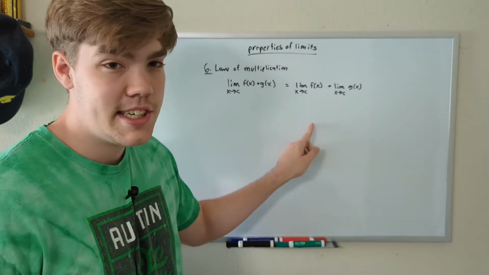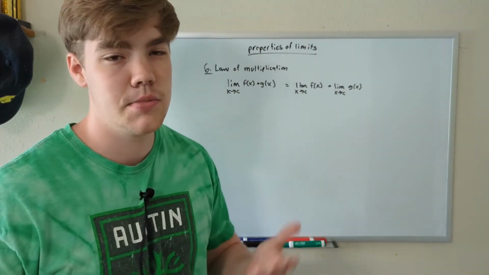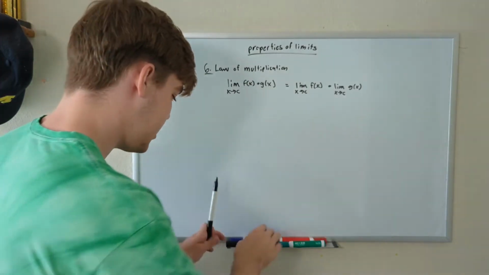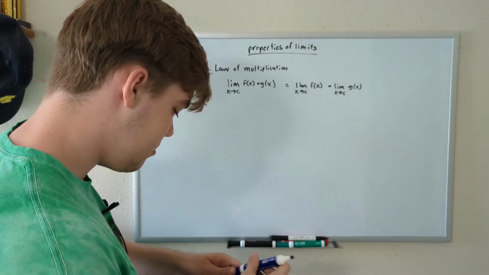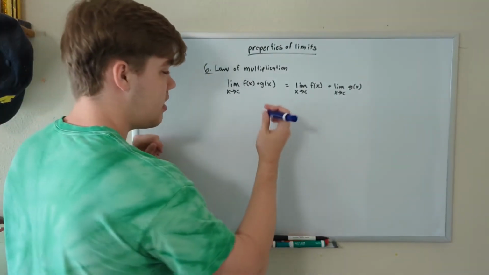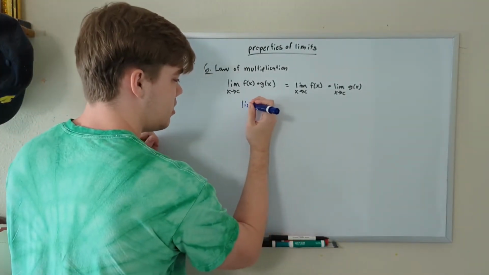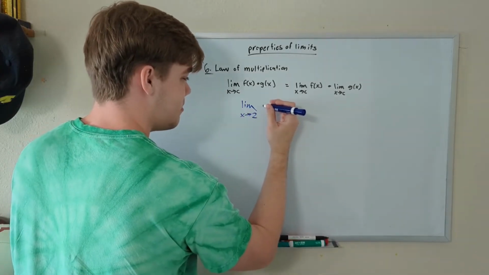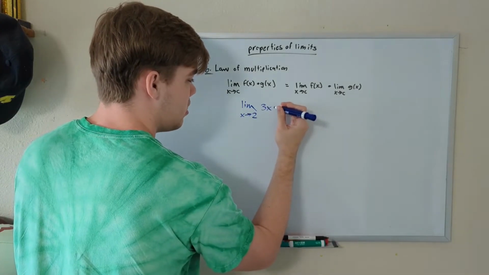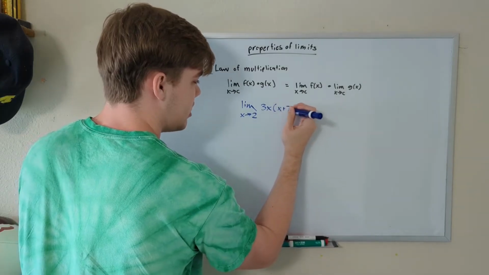Like I said, very easy to remember since it's the same as addition and subtraction. Let's do an example of this, and to spice it up even more, we're going to use the blue pen. That's new. Let's write our example. Let's find the limit as x approaches 2 of 3x times x plus 7.